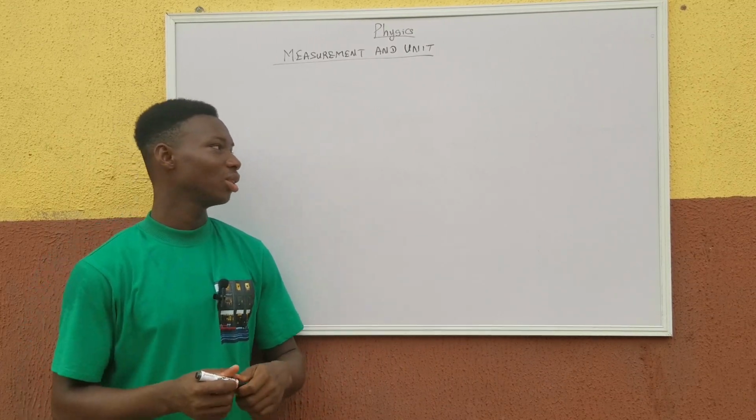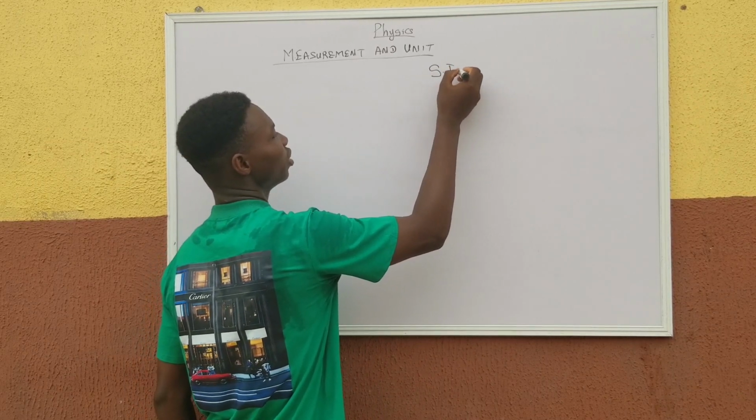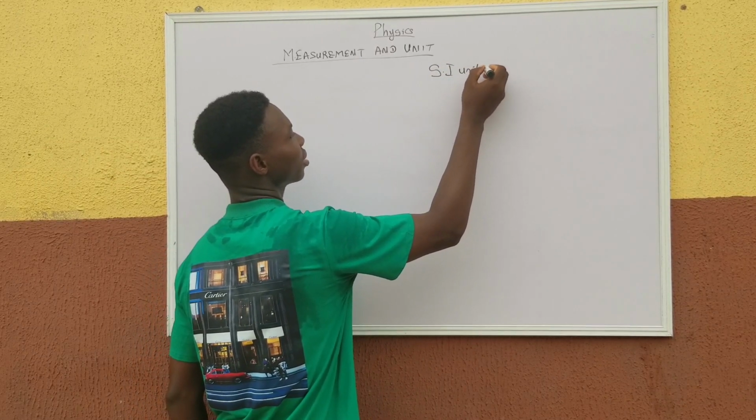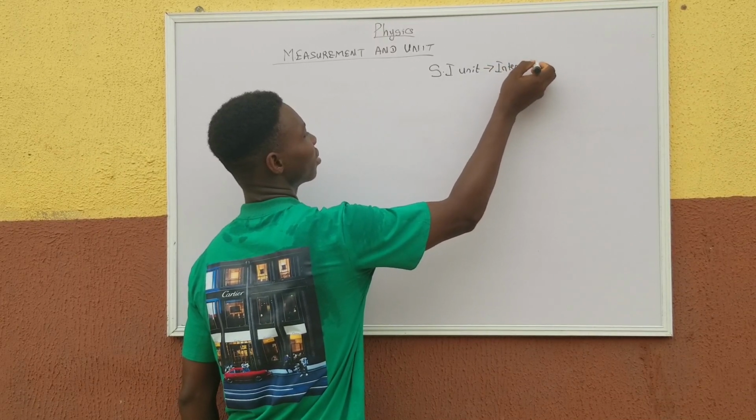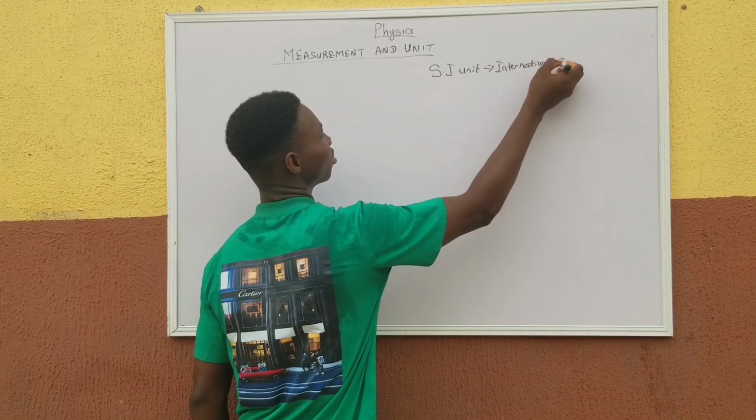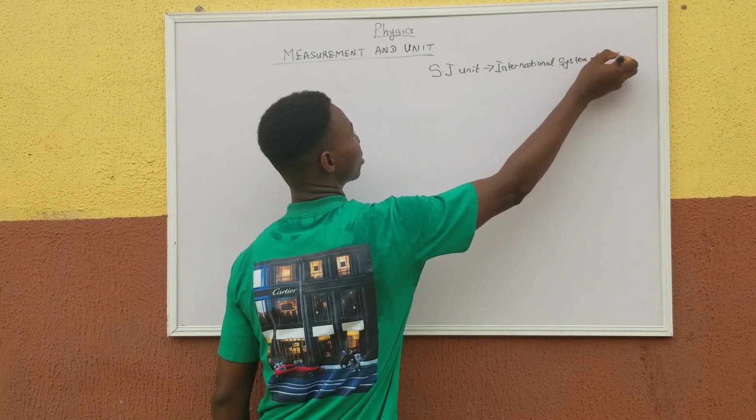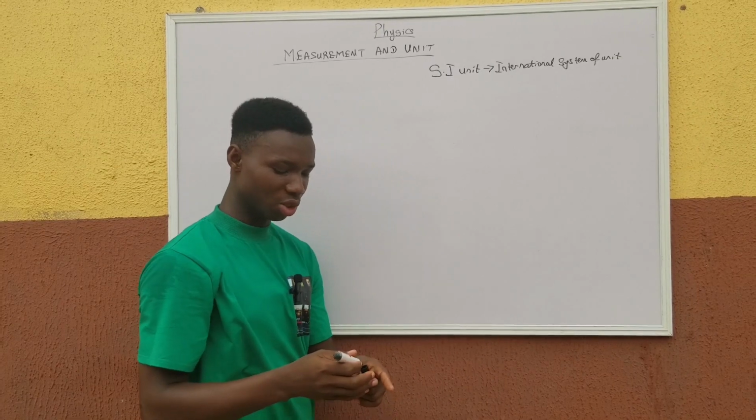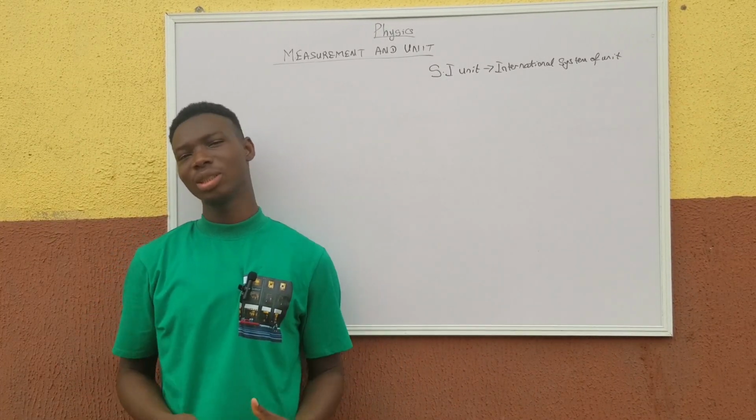So we said the word SI unit means international system of units. And in another short form of it, we can at the same time call it system international.